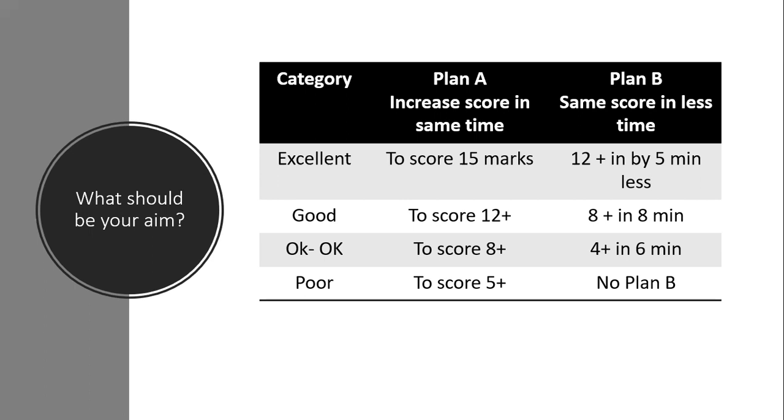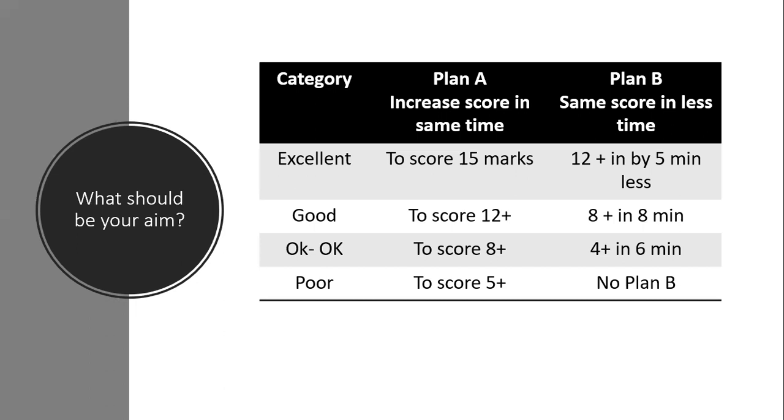That would be Plan B. So reducing the time, 8 minutes, 10 minutes, depending upon it, but can you reduce your time by 3, 4, 5 minutes? That is your Plan B. So Plan A, increase score in same time. Plan B, same score in less time. So right now, if you are taking 12 minutes, can you score the same in say 8 minutes? That is Plan B.